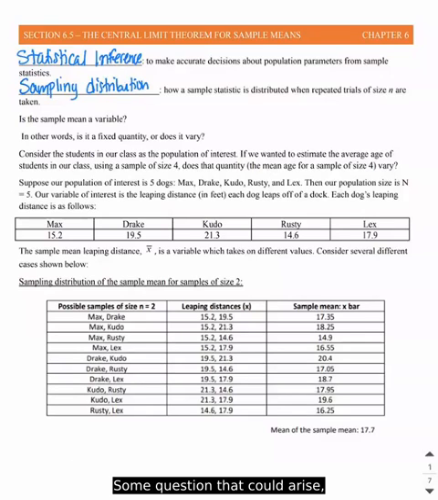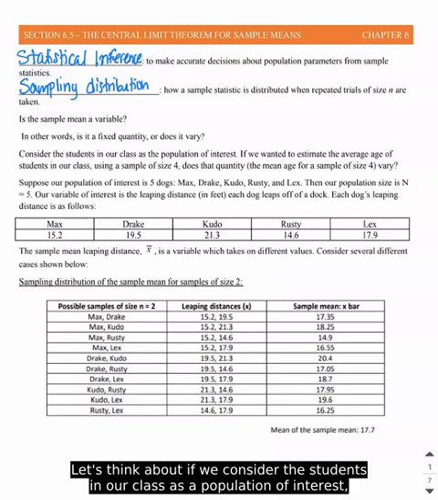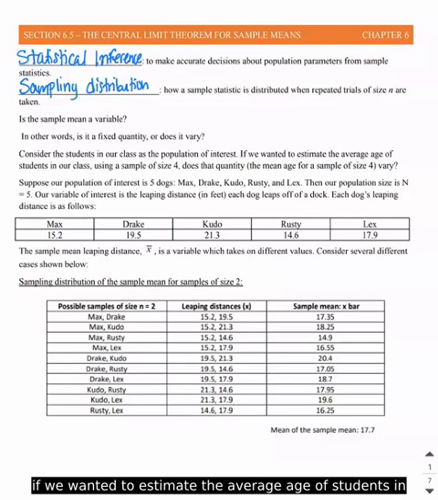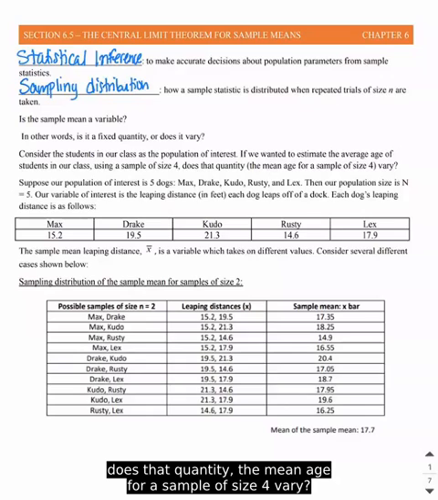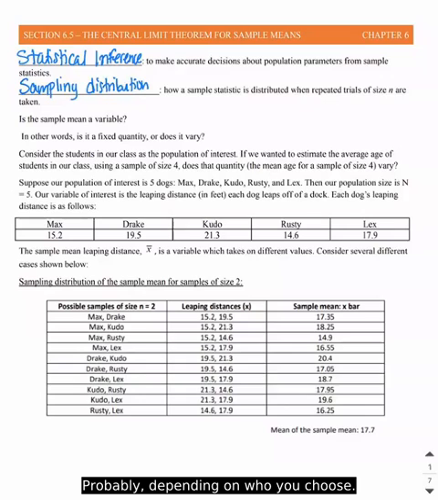So some questions that could arise: is the sample mean a variable? In other words, is it a fixed quantity or does it vary, right? If you're taking these random samples, is it fixed or does it vary? So let's think about, if we consider the students in our class as a population of interest. If we wanted to estimate the average age of students in our class using a sample of size 4, does that quantity, the mean age for a sample of size 4, vary? Probably, right? Depending on who you choose.